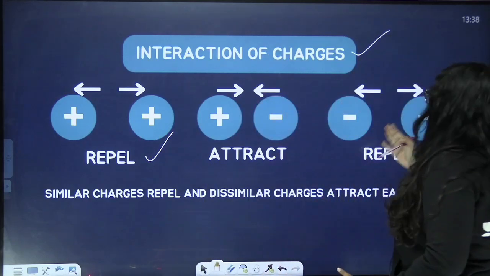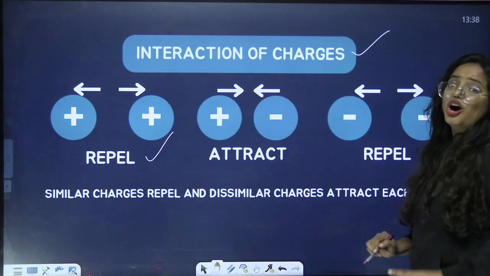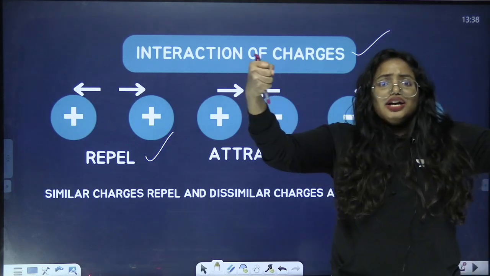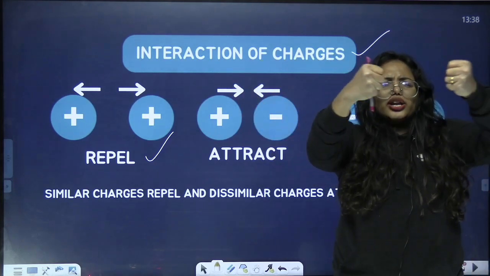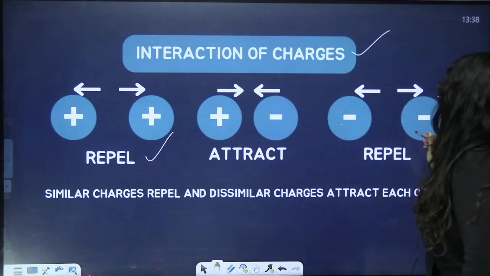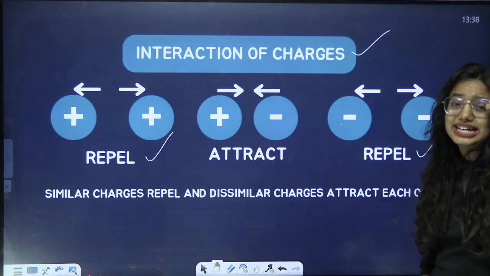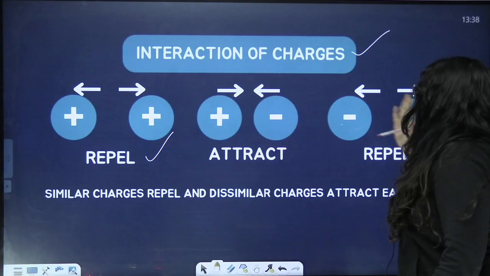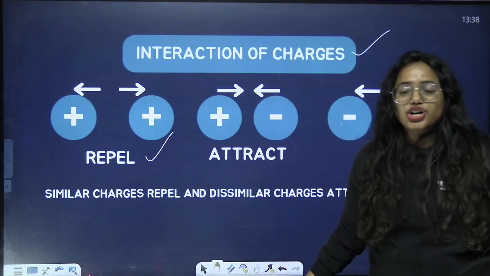Let's take the same scenario here. Both of them are of a similar kind: negative charge, negative charge. Again, if I try to make them close, I cannot do that. They repel, so they move away from each other. That is the reason we call it repulsion. So similar kinds of charges repel each other.